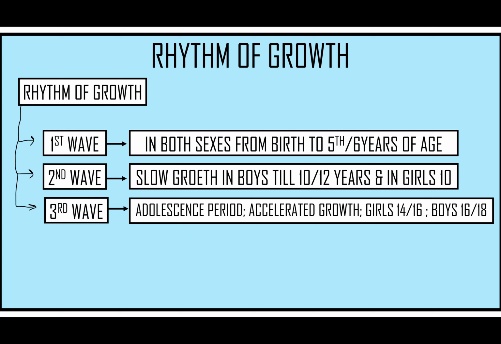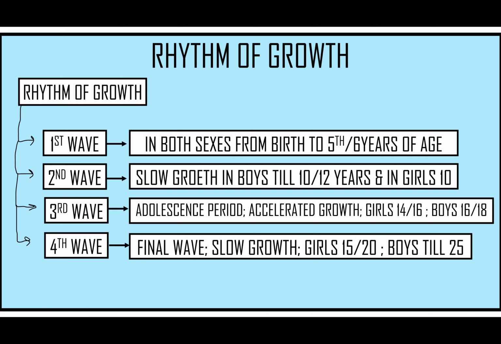Girls always precede boys in growth spurts or rhythms of growth, as the growth occurs early in girls and ends early in girls as compared to boys. The fourth phase of growth is the final wave, that is slow growth, and it completes in girls in 15 to 20 years, and in boys it completes by 25 years.